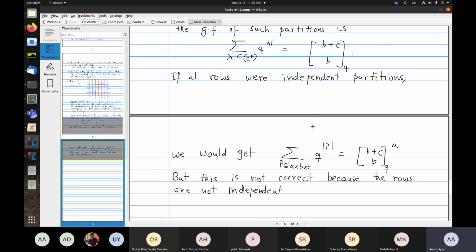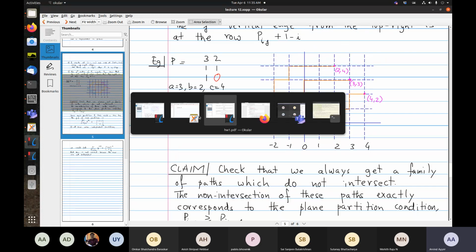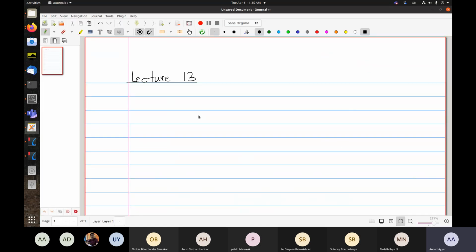Now I want to give a general formula for enumerating non-intersecting lattice paths. What I'm going to describe now is self-contained.